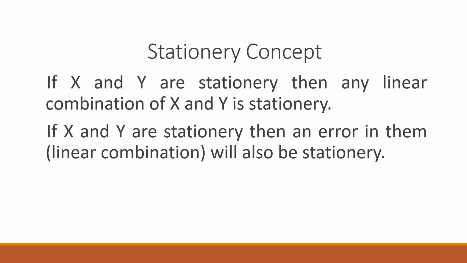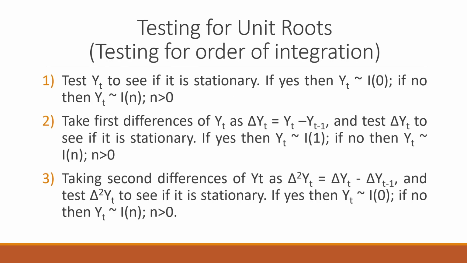Now there are some properties of stationary time series. One of the properties: if x and y are stationary, then any linear combination of x and y is also stationary. So we will have to check the series at base. If it is stationary, then we will say it is an I(0) series.